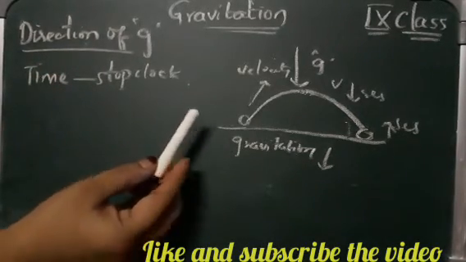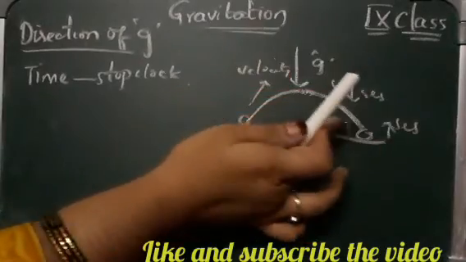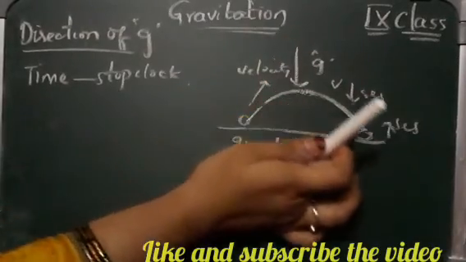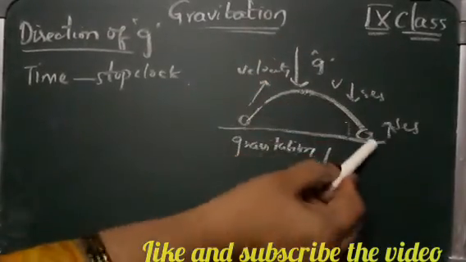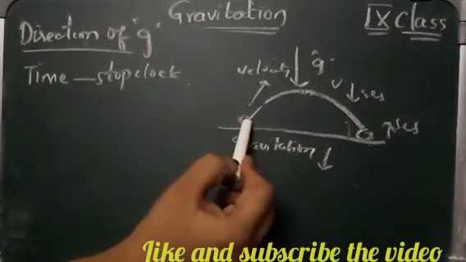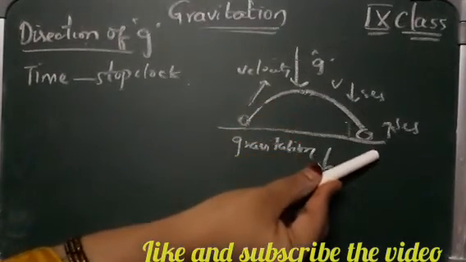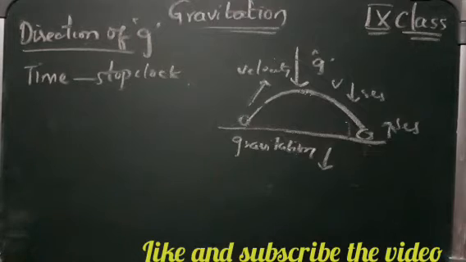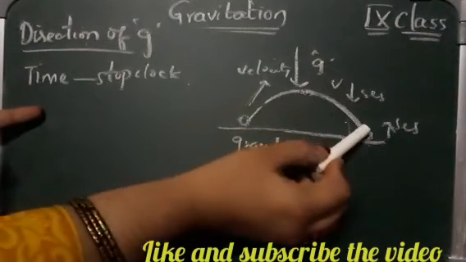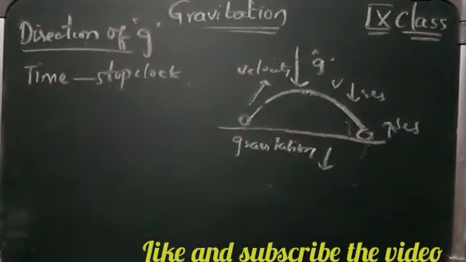here you can see that the ball you are throwing up will go into the air and come down to the earth, isn't it? If you take a stone also and throw it up into the air, it will come back to the earth. So throw a stone vertically up, then measure the time using the stop clock. You just see the time taken by the stone to come back to the earth surface.